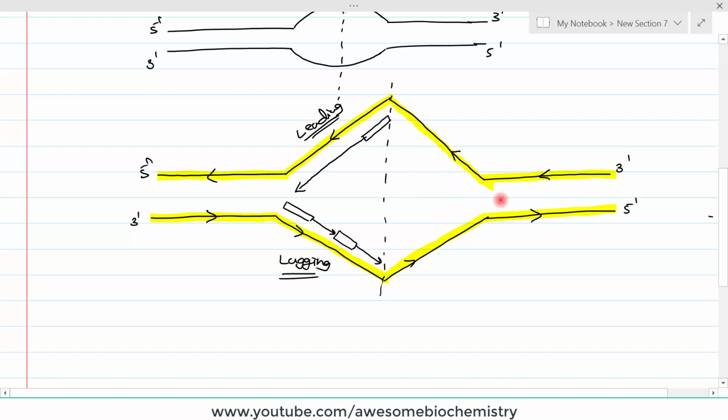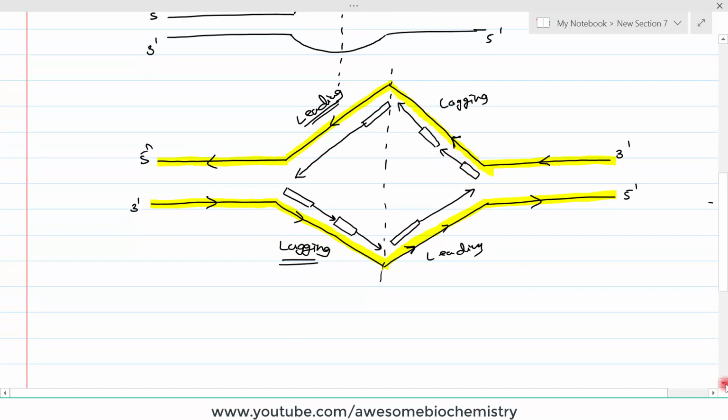On this other replication fork, what will happen? Here, DNA synthesis is away from the replication fork, so this is going to be a lagging strand, and here DNA synthesis is going to be towards the replication fork, so this is a leading strand. Here the RNA primer will be over here like this, and DNA will be synthesized continuously like this. Whereas in this case, it will be synthesized in a discontinuous manner. So RNA primer and DNA synthesized like this. This is the RNA primer and DNA synthesized like this. This we already knew.